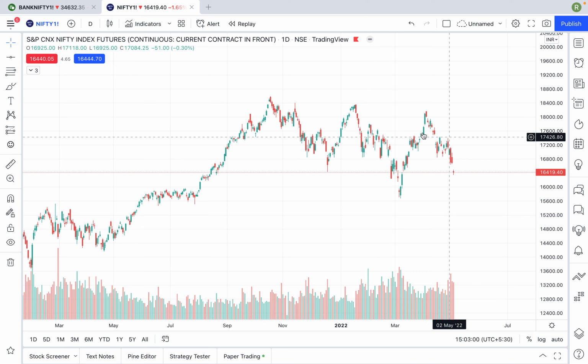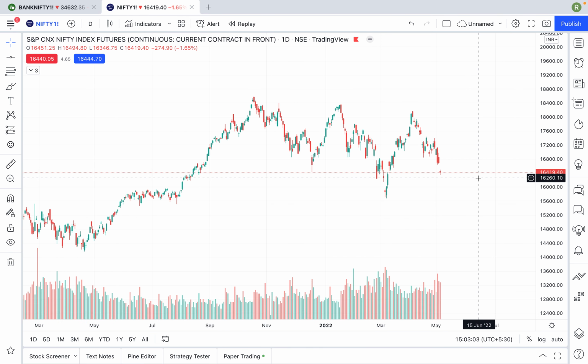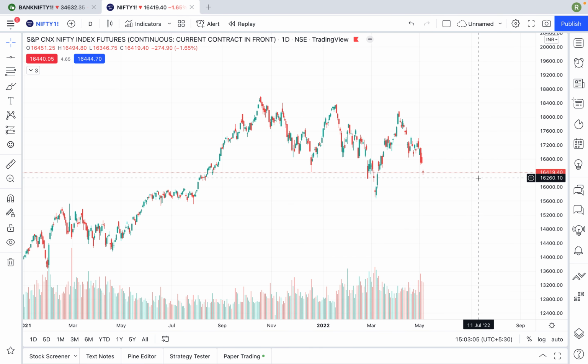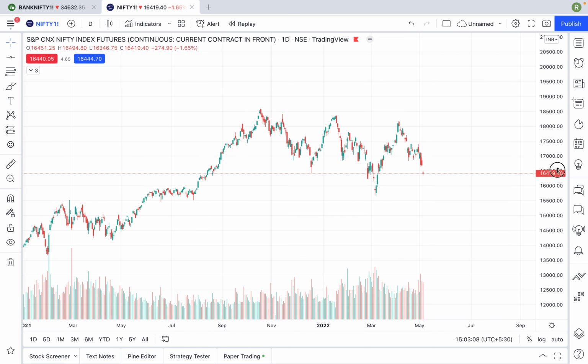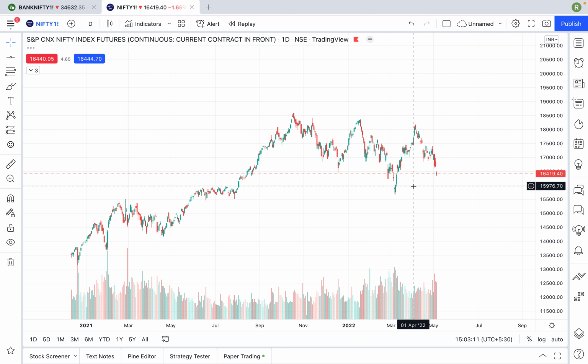So there is no single indicator. I'm not using any indicator for the price action, because I need to teach you guys how to understand price action, how price action works here. Cool. So what is price action? Price action is where price is moving and in what direction. If price is moving upwards or downwards, then what is happening around the price is called price action.